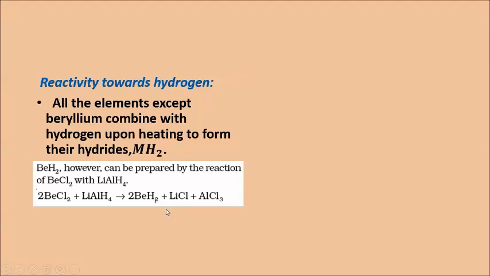But all the other elements, when they combine with hydrogen, that is, if you take magnesium, Mg plus H2, what will be the form? Mg plus H2 gives you MgH2. This is the formation of magnesium hydride. So except beryllium, all others give the form MH2.